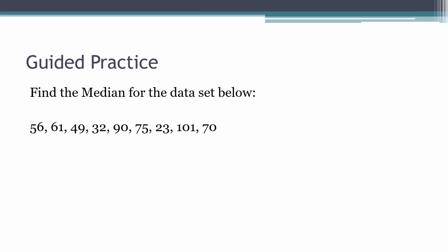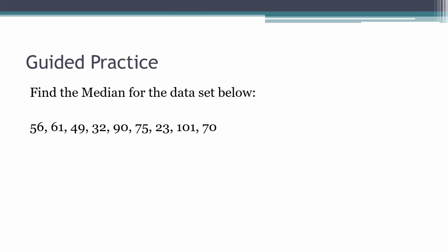So I'm going to start with 23, not thousand, 23, and then I've got 32, and then I have 49, and then I have 56, and then I have 61, and then I have 70, and then 75, and then 90,